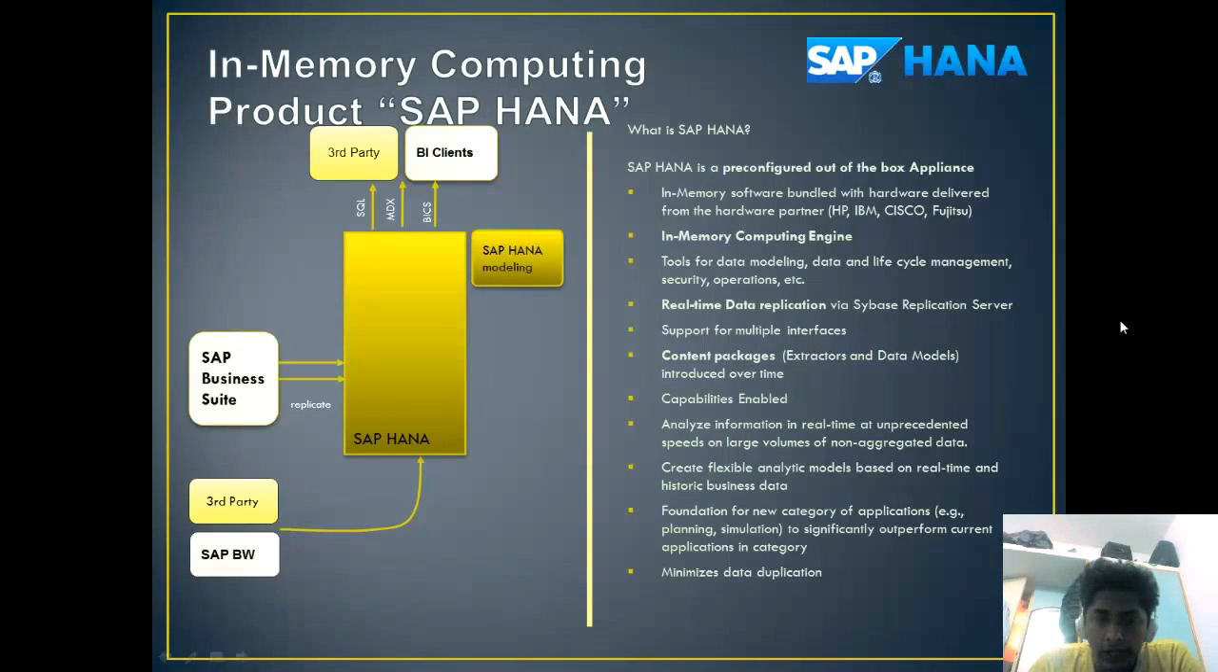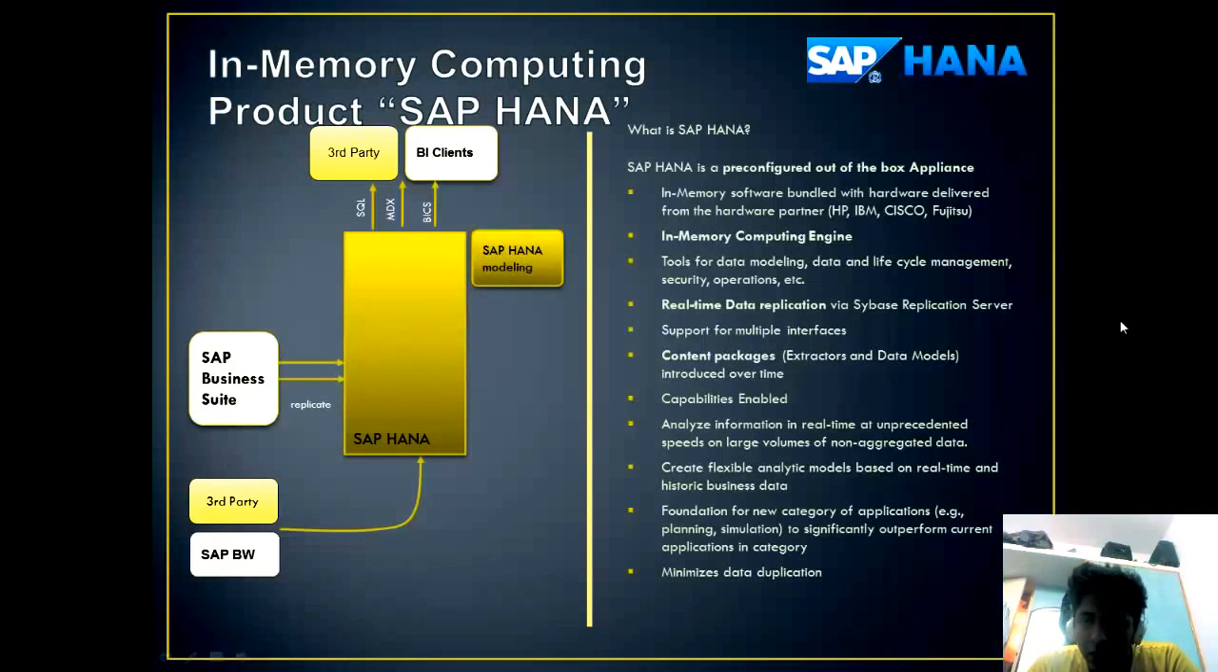This slide shows the SAP HANA architecture and the features of SAP HANA. The architecture here shows the interfacing of SAP HANA with different systems, which are SAP Business Suite. Also, third party systems and SAP Business Warehouse can be attached to SAP HANA. Third party clients with business intelligence clients can be attached to SAP HANA using SQL, MDX, and BICS. SAP HANA Modeling Studio is attached to the SAP HANA in-memory computing as well.